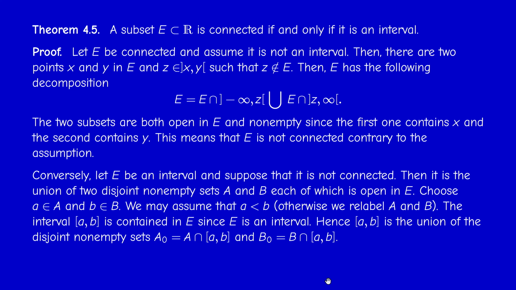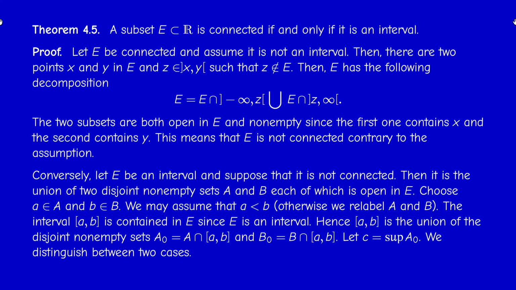Now we can write the closed interval [a, b] as a disjoint union of 2 sets. The first one we call A0, the second one we call B0. So we can write the closed interval [a, b] as the disjoint union of capital A0 union capital B0. Now, since A0 is not empty and it's bounded from above by b, it has a supremum. So let's call c the supremum. Now we'll reach a contradiction, but we have to distinguish between two cases.